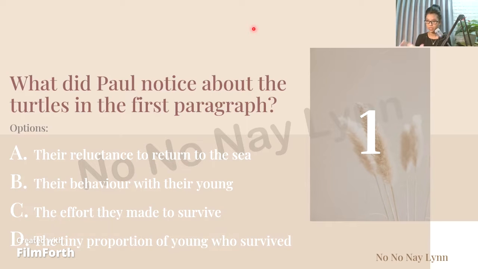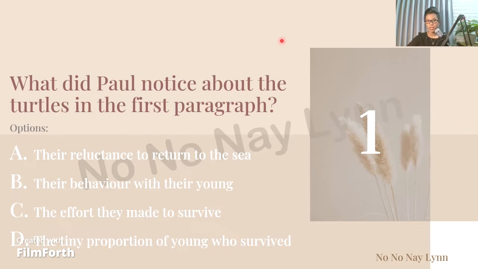We have to skim, read overall, and then search for this particular fact, which is the scanning step, which is Paul noticing something about the turtles. There must be something really particular, the highlight. So we have to scan the passage to look for this fact. And you see this answer right here, the overall location of the answer. So what does it say? You read in detail. This is my personal experience that I learned from my teacher.